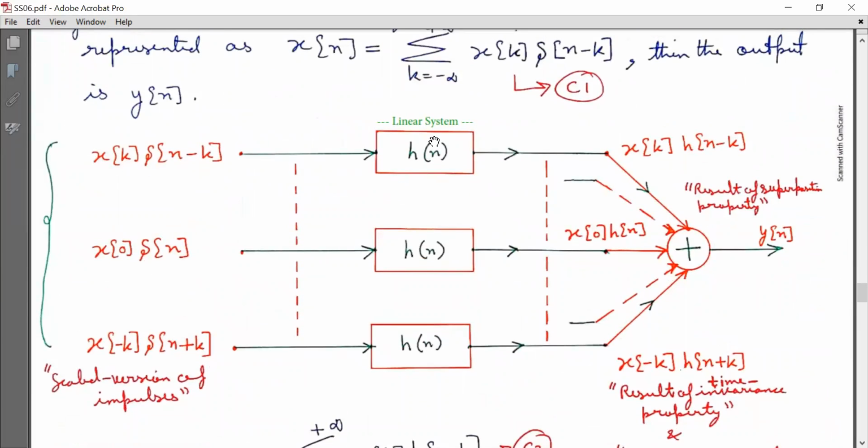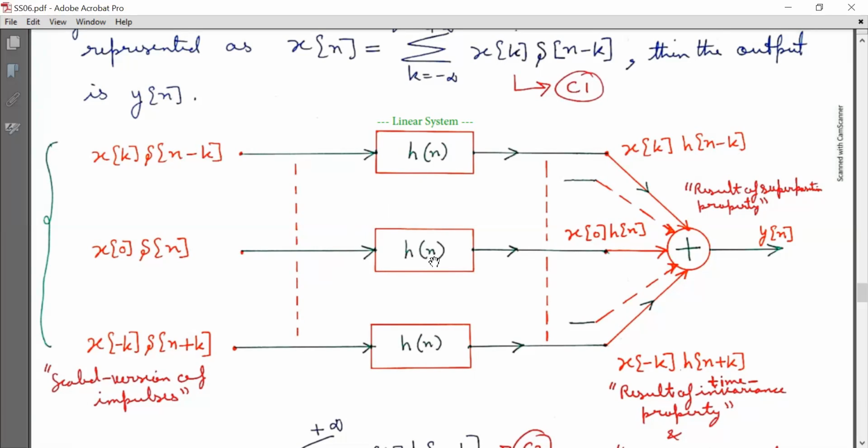These blocks represent linear systems with impulse response h[n] in parallel. In this linear system, the input is x[k] delta[n minus k], and the output is x[k] h[n minus k].